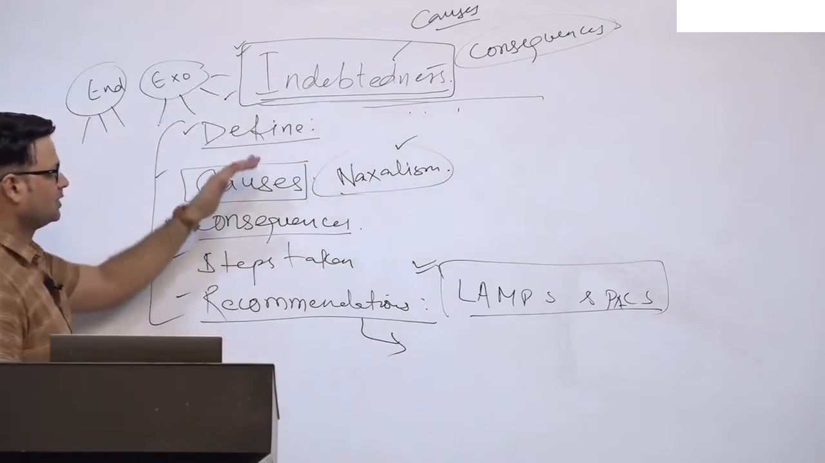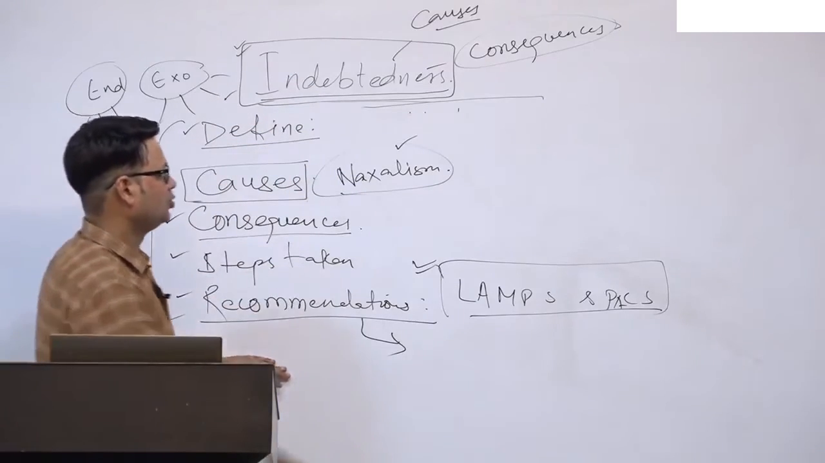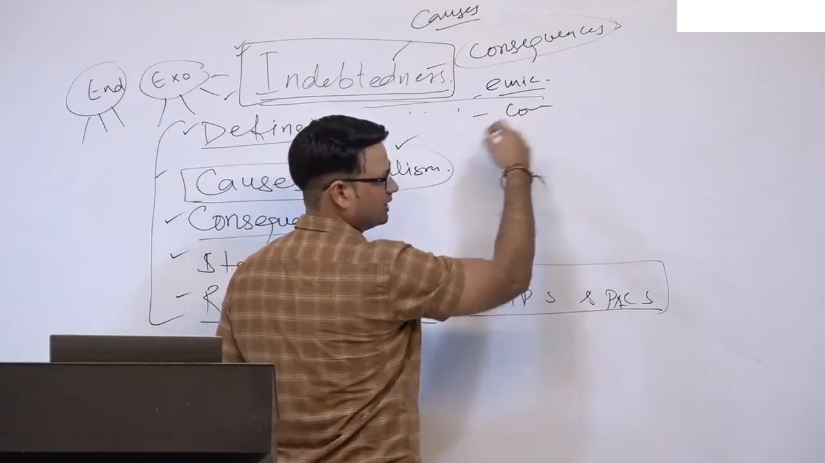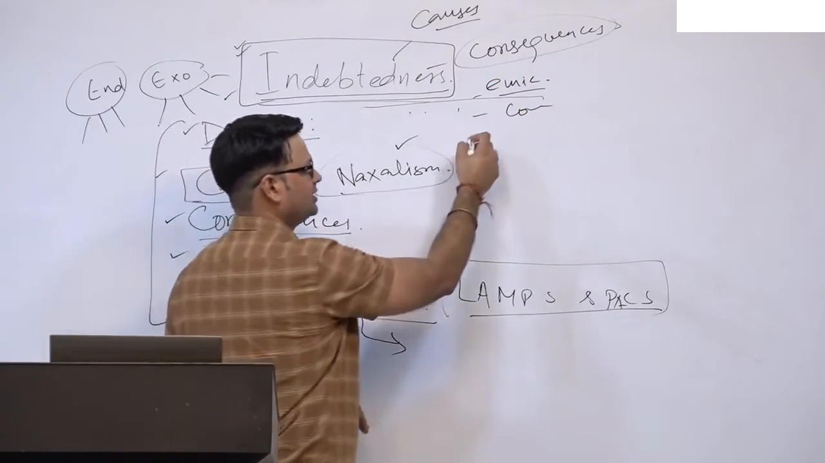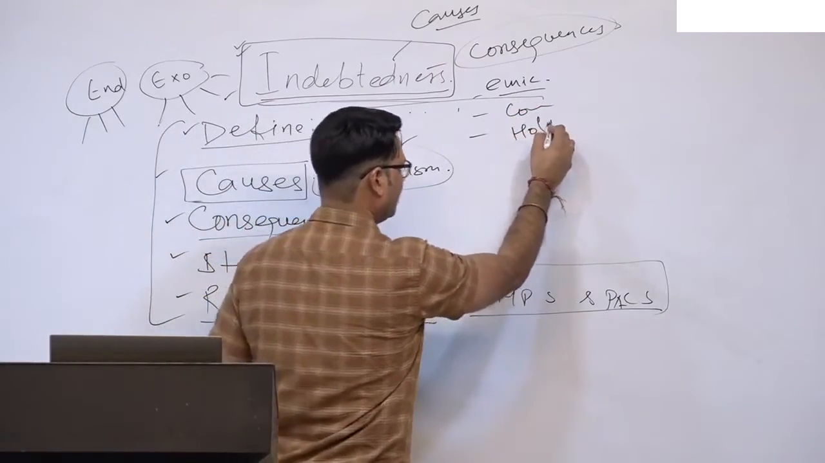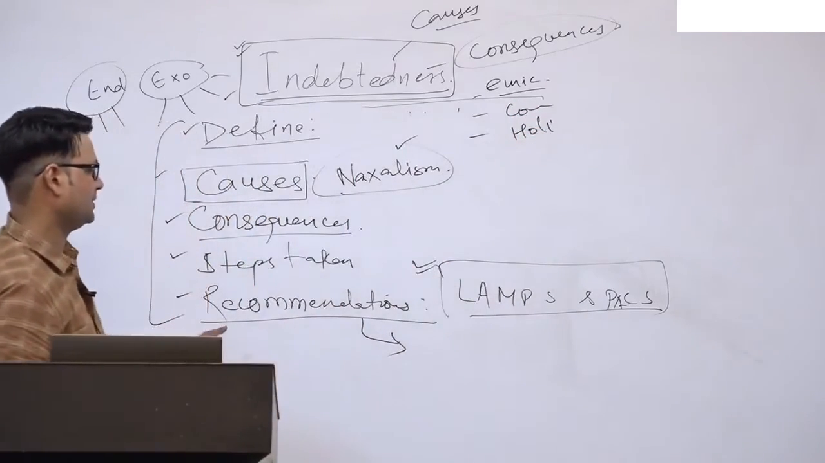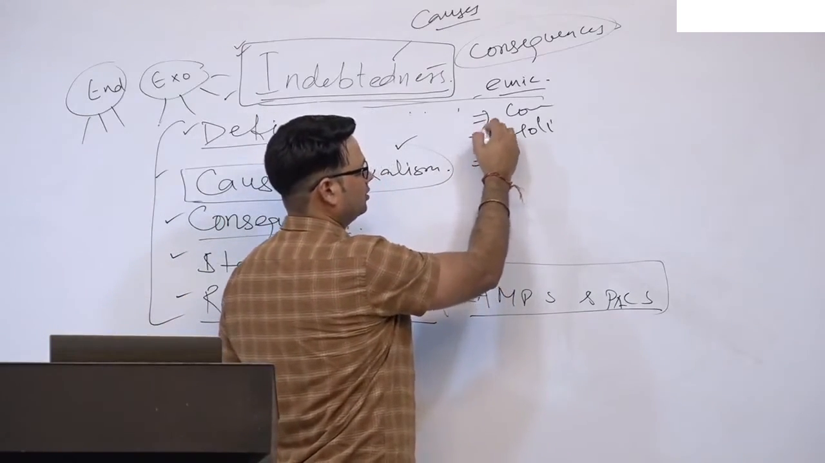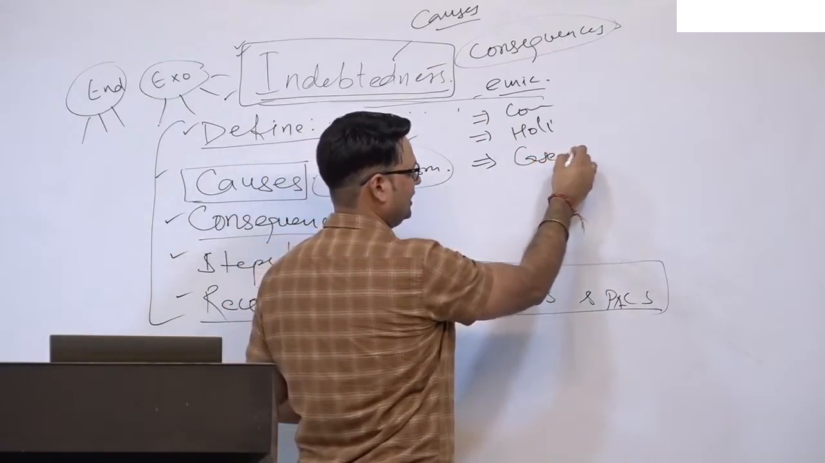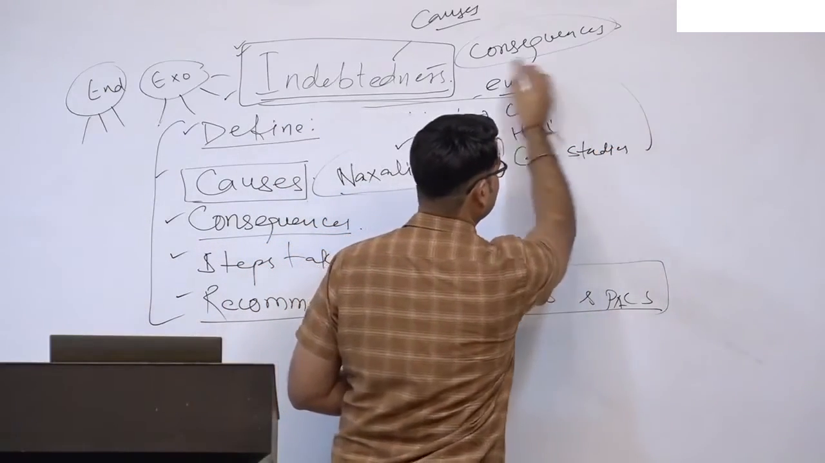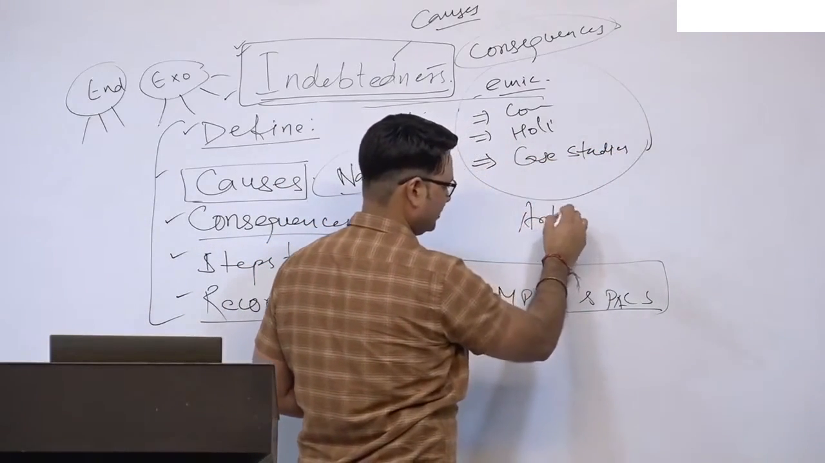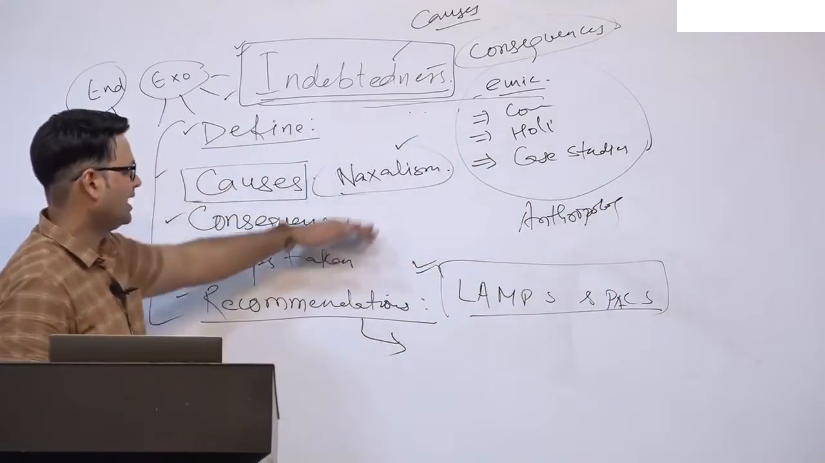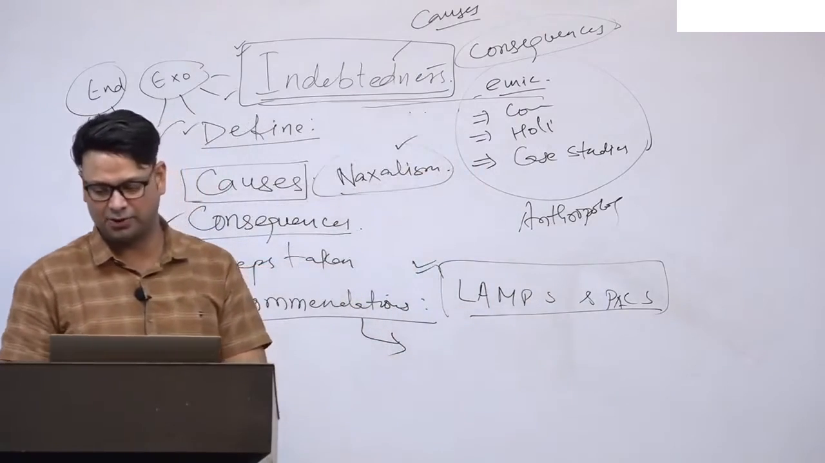In your answer you have all those things. You have the economic perspective, you have the comparative perspective, and you can write examples from one or two sides. You have that holistic perspective that you are dealing with everything: cause, consequence, steps taken and recommendations. Then you are quoting case studies, and if you are quoting case studies, that further gives the anthropological perspective. You have quoted the Khaka committee recommendation, and all these things will be very, very important.